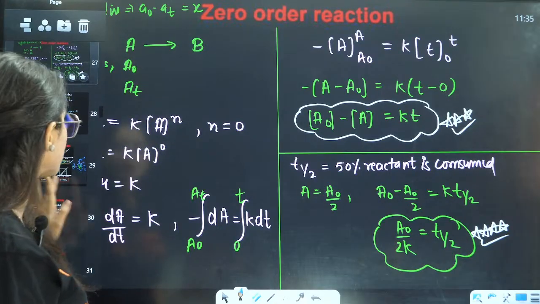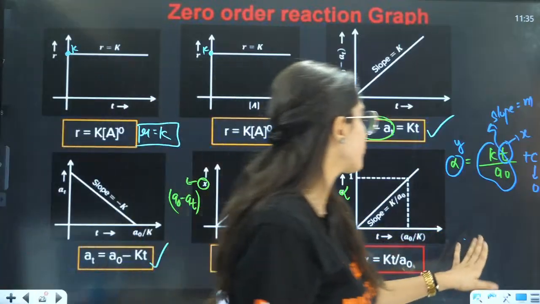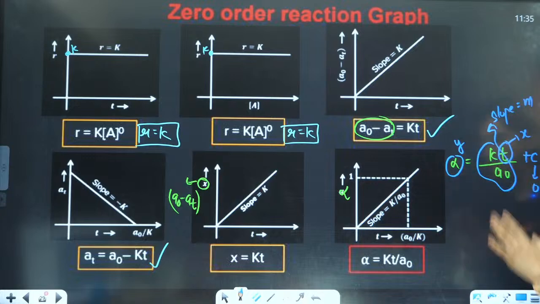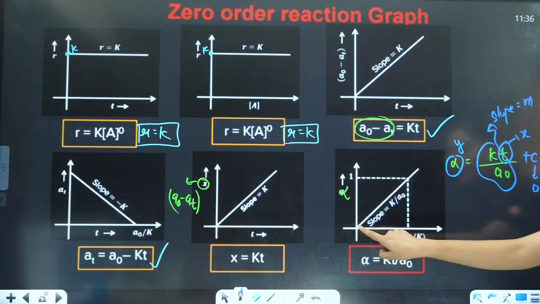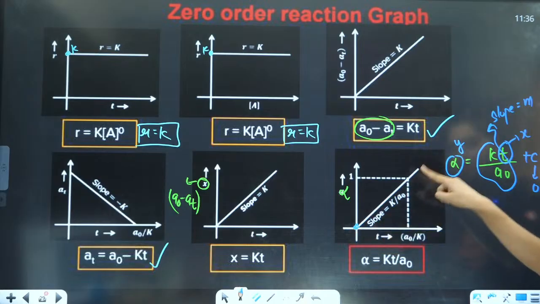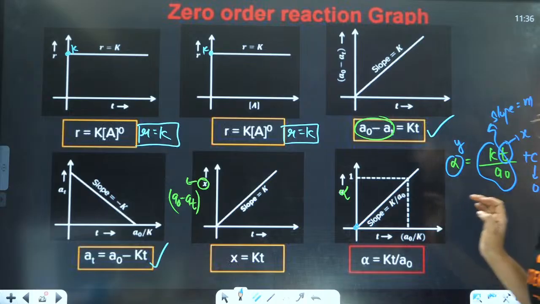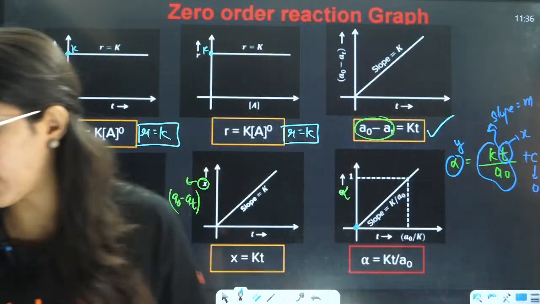A0 minus AT is KT, so that is the number of moles dissociated by initial. We compare it with the straight line graph, Y is equal to mx plus C. C is 0, that is why it starts from 0. Slope is K by A0 and your x-axis is time. That is how we have drawn this graph.